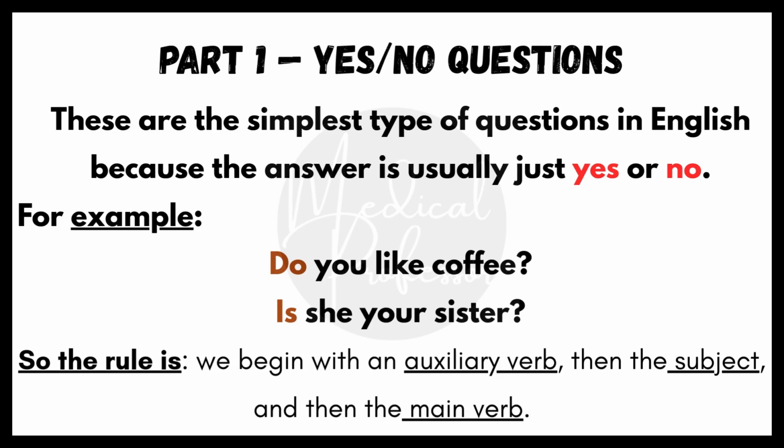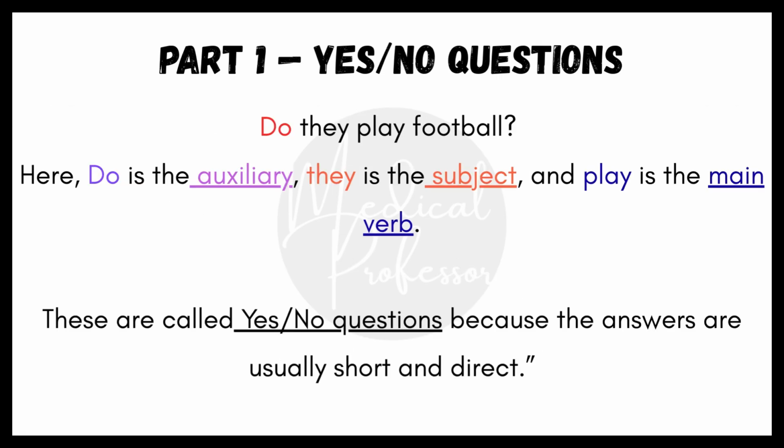So the rule is we begin with an auxiliary verb, then the subject, and then the main verb. For example, do they play football? Here, do is the auxiliary, they is the subject, and play is the main verb. Super easy, right? These are called yes no questions because the answers are usually short and direct.